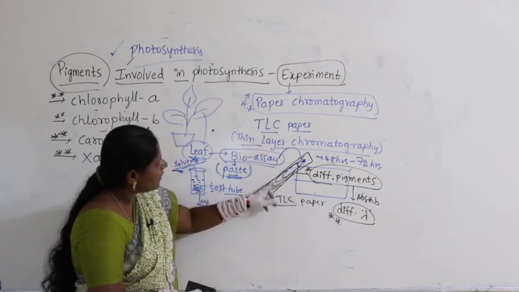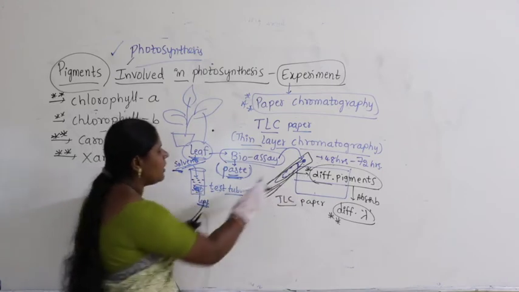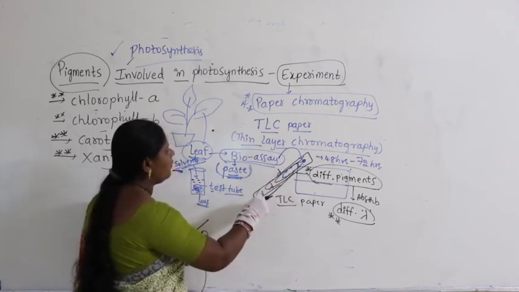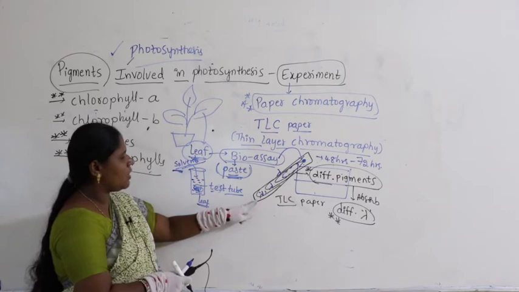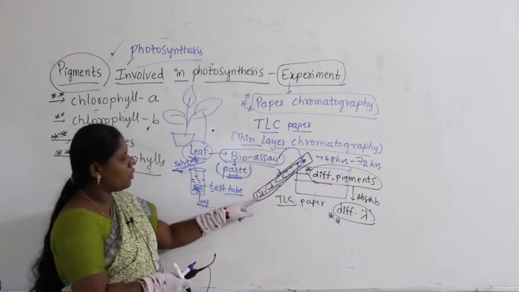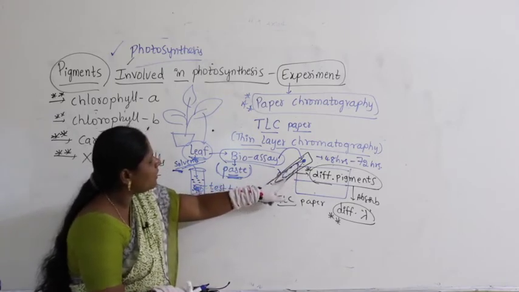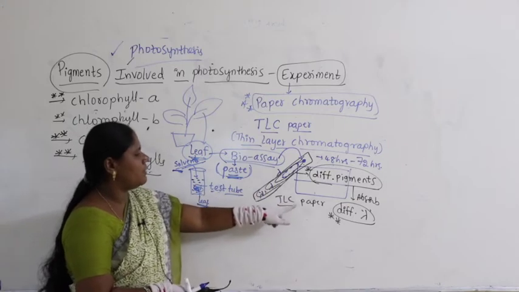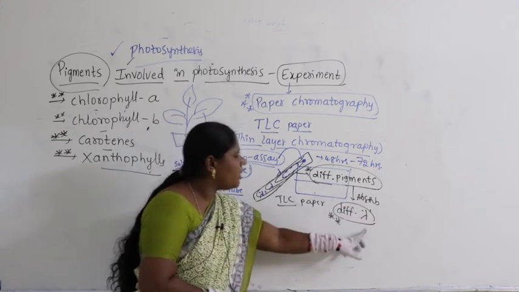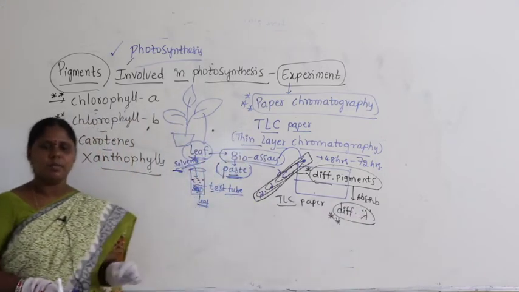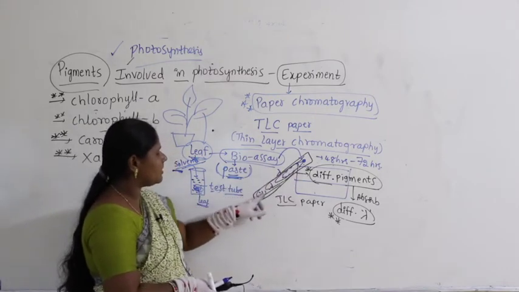Another pigment absorbs another wavelength. How far does it disperse? Up to here. Another pigment absorbs another wavelength. So here they differ in terms of wavelength. The one which absorbs a longer wavelength travels a longer distance on the TLC plate, and you can see it at the end of the strip. The pigment with a shorter wavelength travels a smaller distance. That means different pigments absorb different wavelengths, and based upon the wavelength they travel up to a certain distance on the TLC paper.